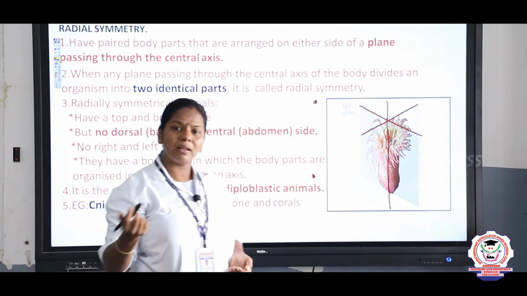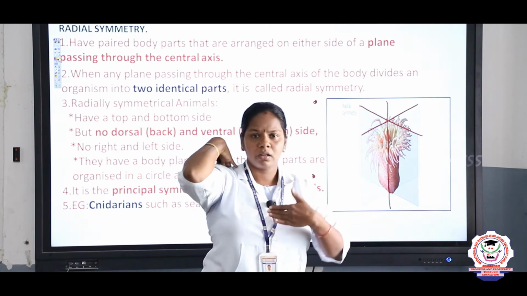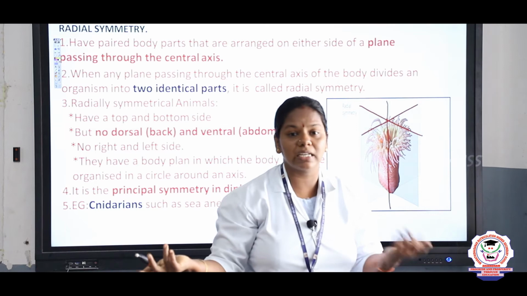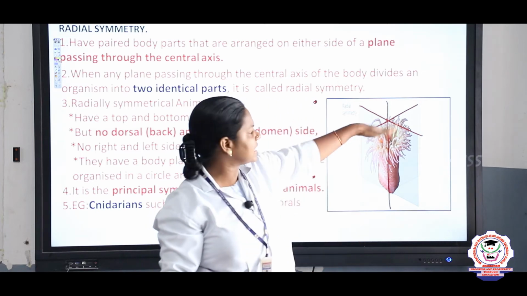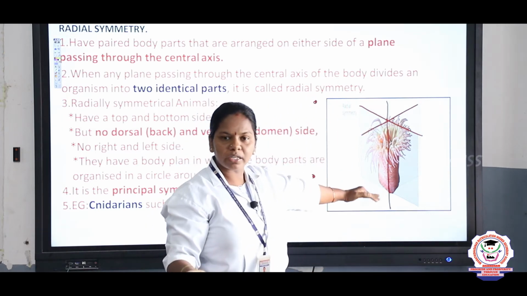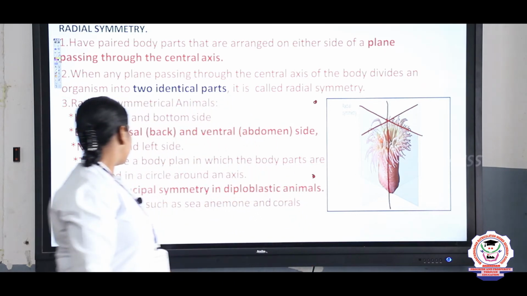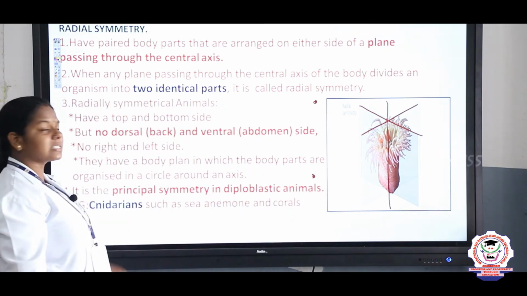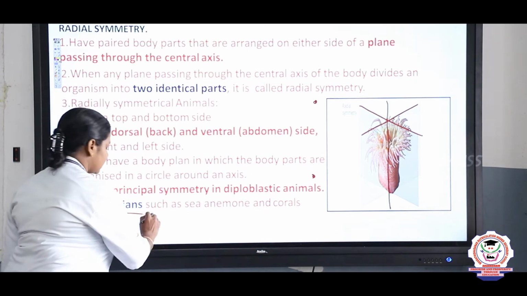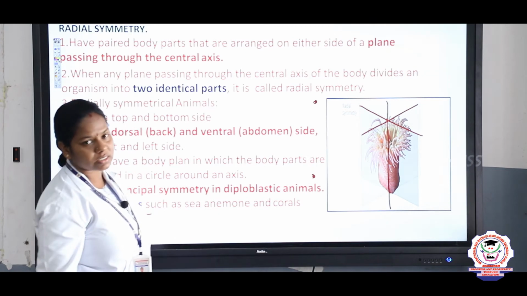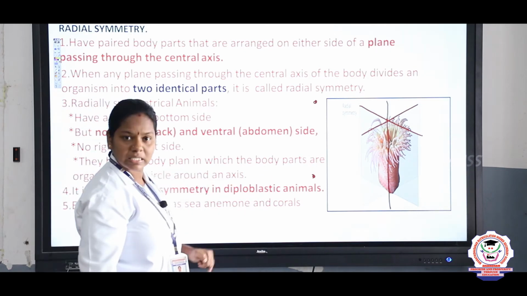Dorsal is the back side and ventral is the belly side. It also does not have right and left sides. So since it has only top and bottom, we can divide from any plane, right? Radial symmetry is exhibited in cnidarians such as sea anemone and hydra.